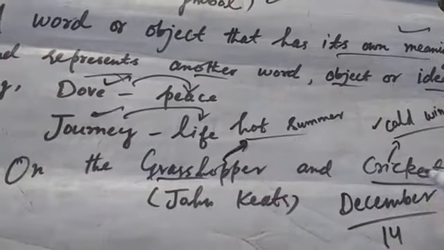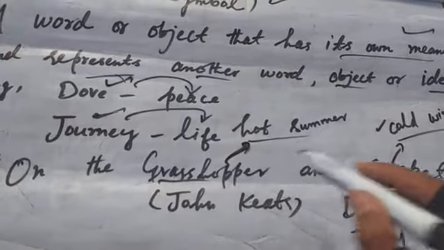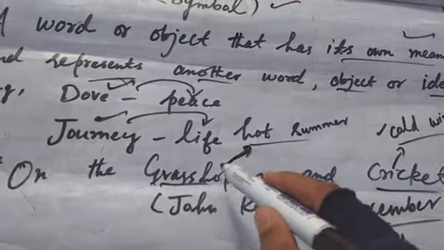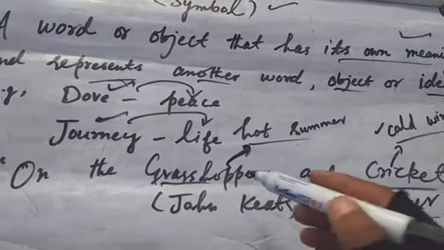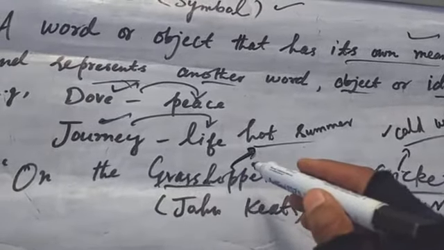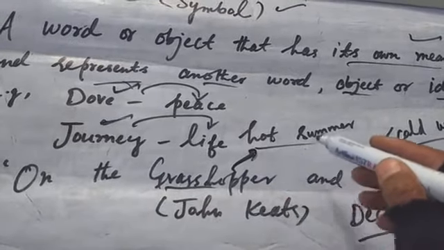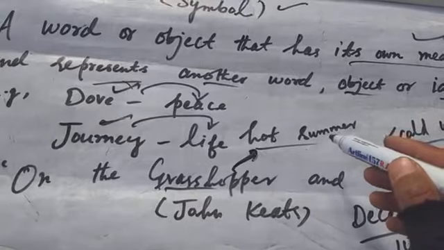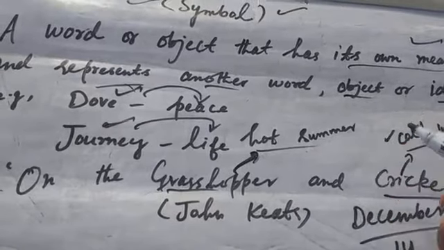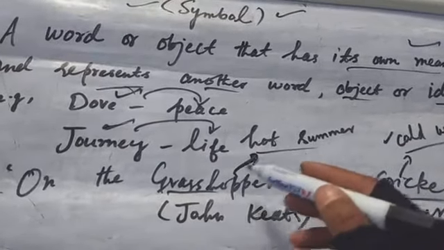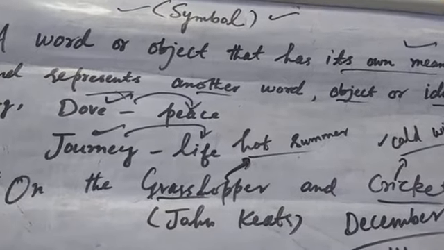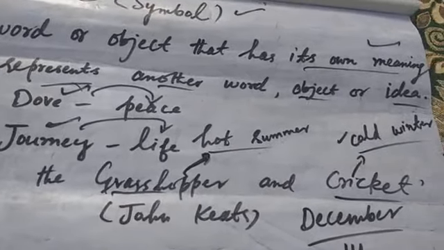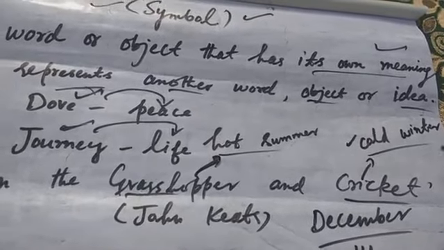हालांकि grasshopper और cricket दोनों insects हैं बेटा. हाँ, grasshopper भी insect है, cricket भी. तो grasshopper और cricket दोनों यहाँ पे as symbols use हुए हैं because we find that grasshopper is always found in summer season. Are you getting me? In the fields, in the rice fields outside. So that's why grasshopper is a symbol of hot summer and cricket is a symbol of cold winter, because the music of cricket is often heard in the cold winter season.